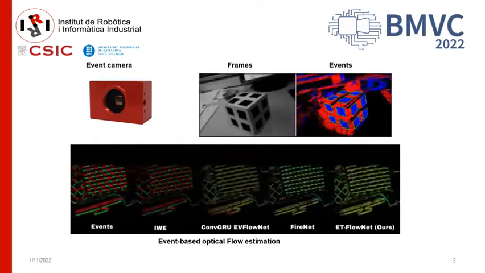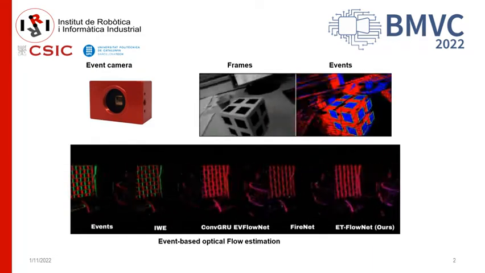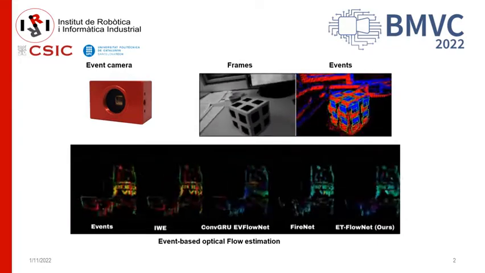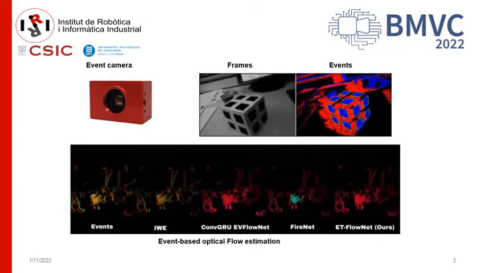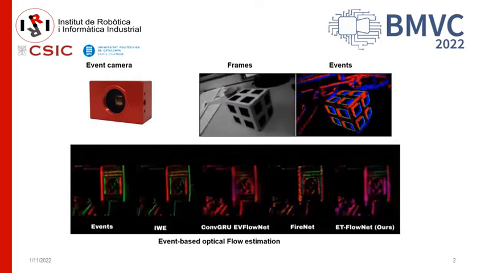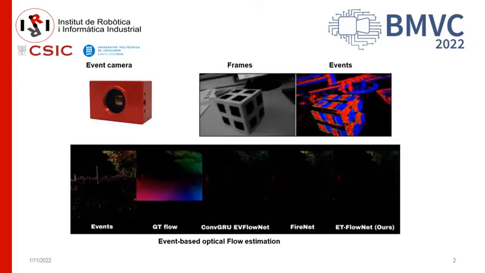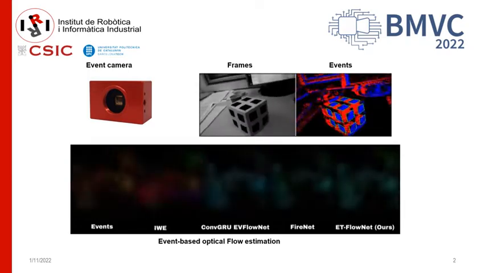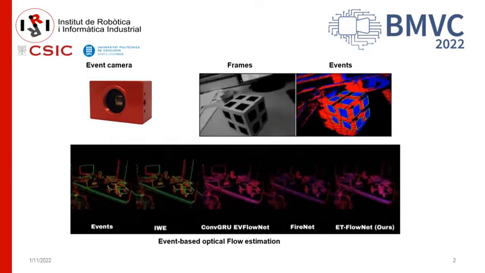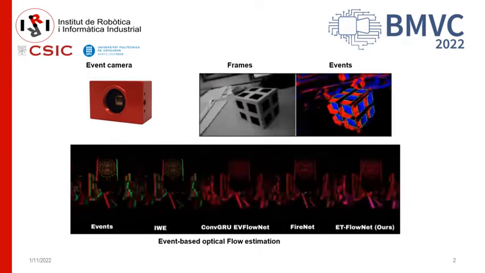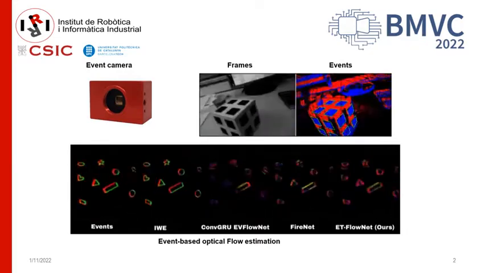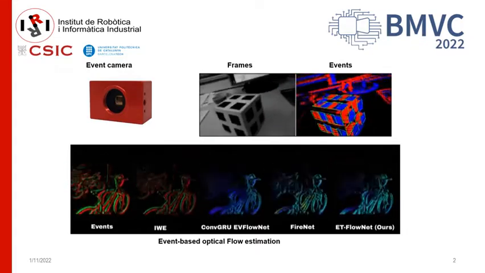We present ET-FlowNet, a hybrid RNN-ViT architecture for optical flow estimation. We perform end-to-end training with a self-supervised learning method. Our results show comparable, and in some cases exceeding, performance with the state-of-the-art event-based optical flow estimation methods.